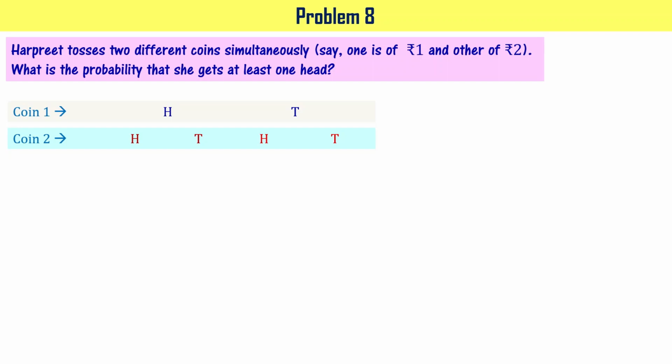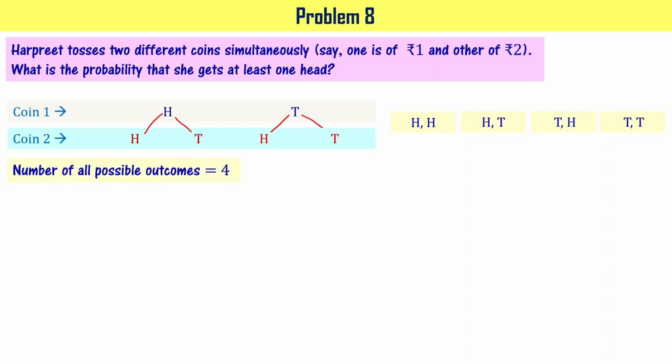If you observe this, what you can say is, I can get 2 heads, or head and tail, tail and head, tail and tail. These are the 4 combinations, 4 pairs of outcomes.